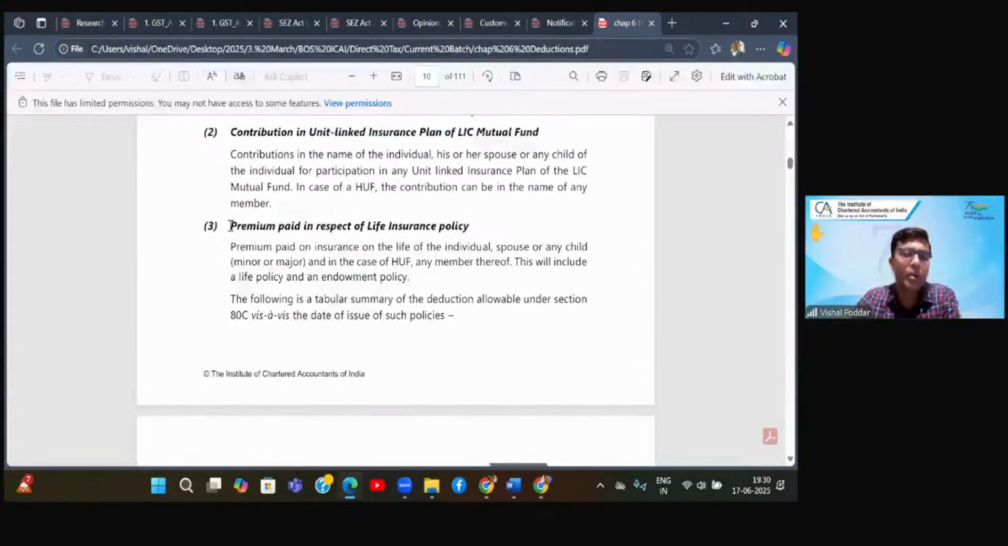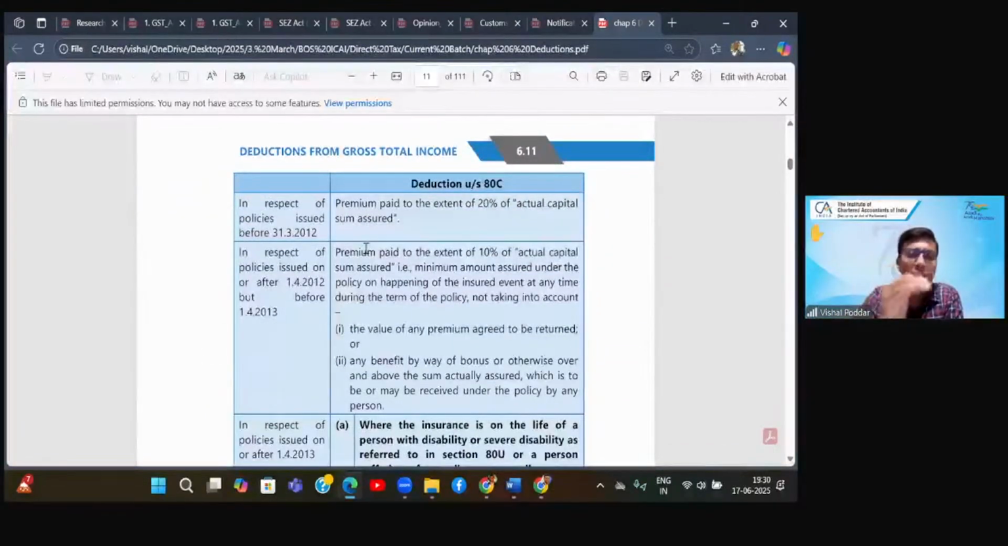Now, the most important is this premium paid in respect of life insurance policy. Now, we all understand what is life insurance. See, there are different insurance. Major is life and the other one is health or medical. Health or medical is covered in 80D. It is not covered here. This 80C covers only life insurance premium. However, within life insurance, there is one important technical aspect which you need to remember. What is this technical aspect? That is what this table is dealing with.